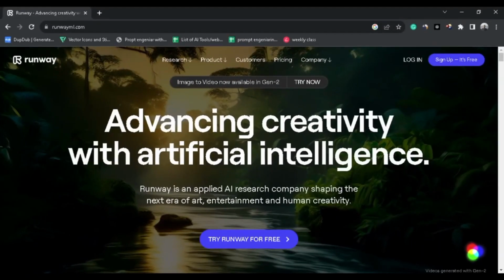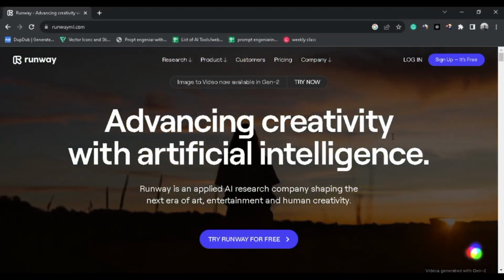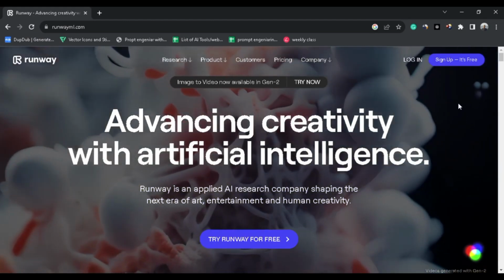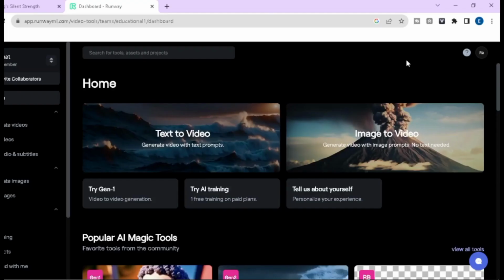So to do that, I am going to use this AI tool, which is runway.ml. First of all, you need to create a free account. You can do that easily by clicking here. When you log into your account, you will come over to this page.